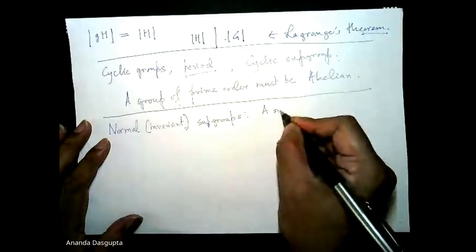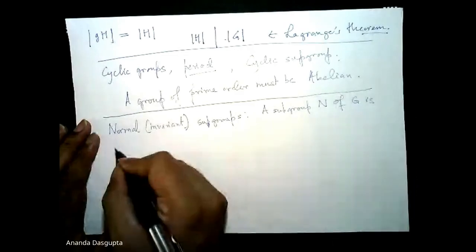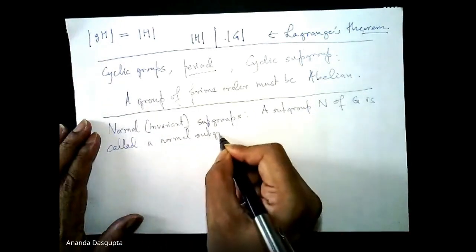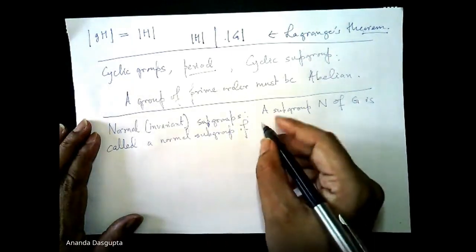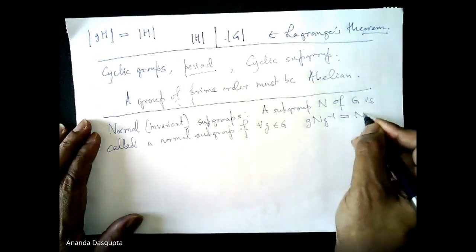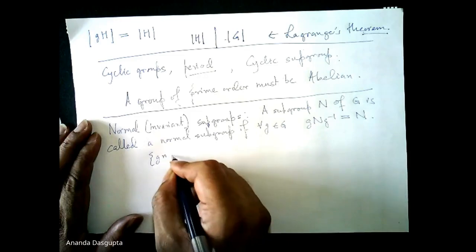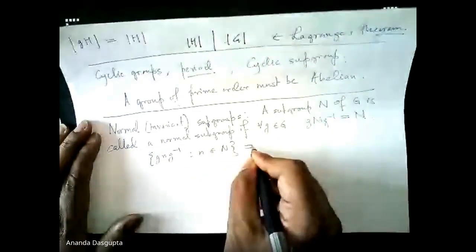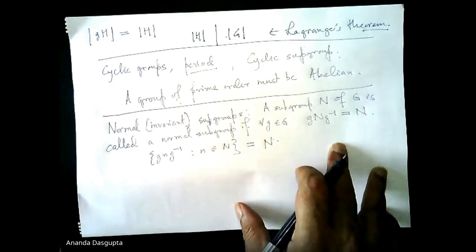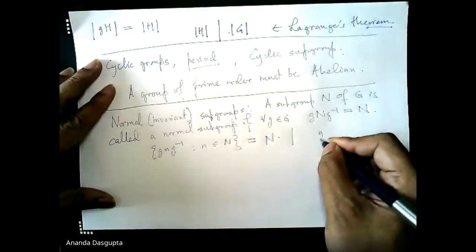So a subgroup, in other words, by the way, if this happens, sort of trivial to show.